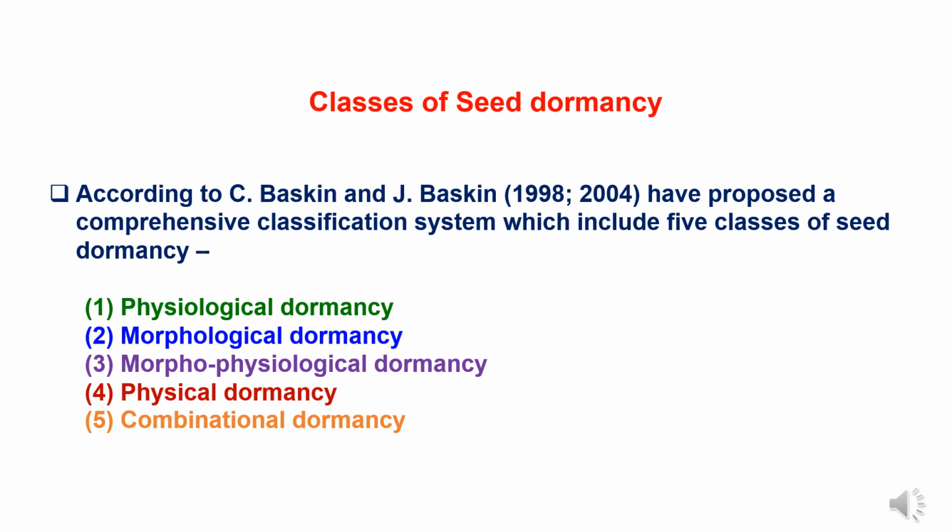According to C. Baskin and J. Baskin, the comprehensive classification system of seed dormancy is: first, physiological dormancy; second, morphological dormancy; third, morphophysiological dormancy; fourth, physical dormancy; and fifth, combinational dormancy, about which we will study in detail.